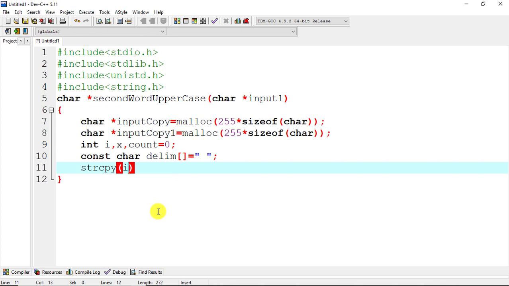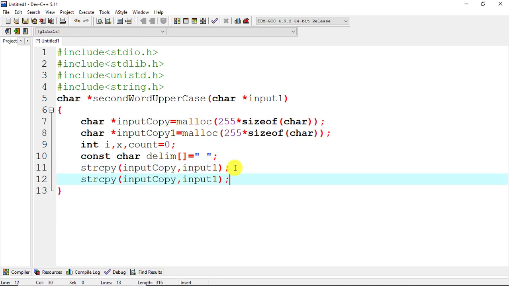So here input copy comma input 1, and now we will copy this and paste here, and we will change input copy to input copy 1.